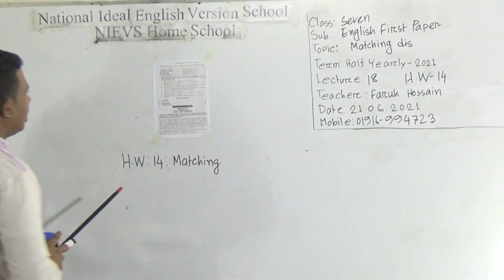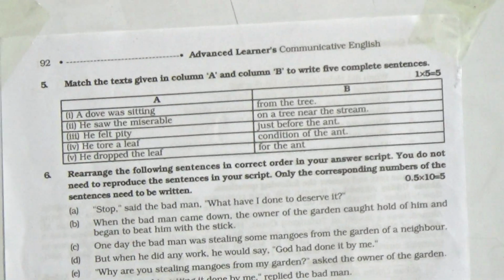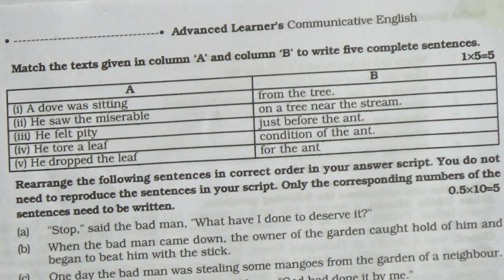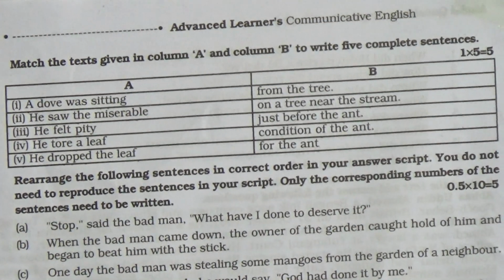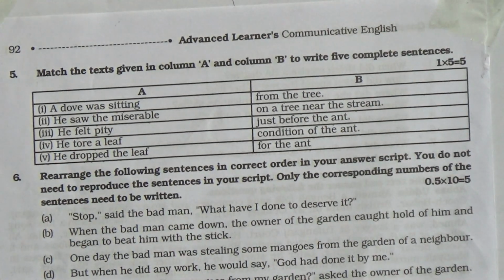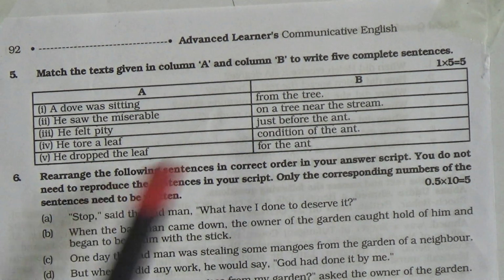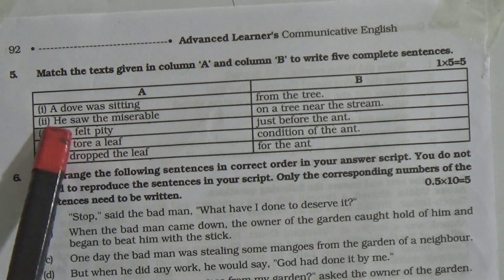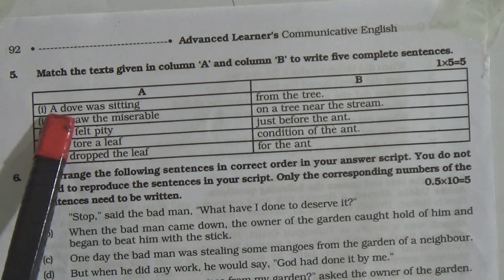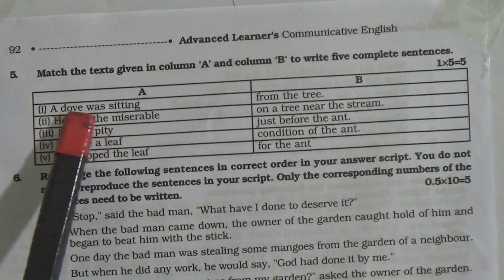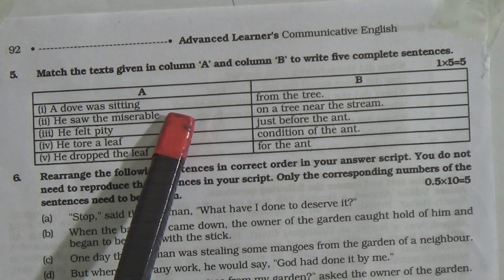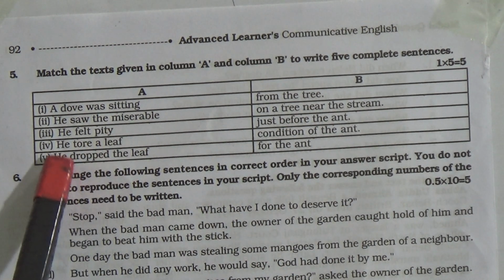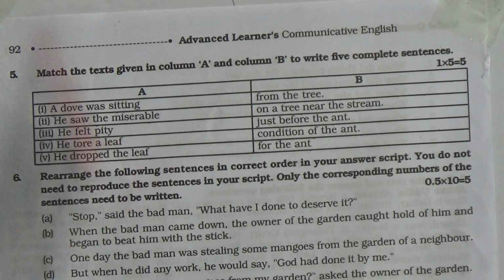Okay, dear students, here is the matching in question number 5. After getting the matching, first of all you will need to know what is written in both sides. So first of all, read all the things written here. In Roman number 1, column A: a dove was sitting, he saw the miserable, he felt pity, he tore a leaf, he dropped the leaf.